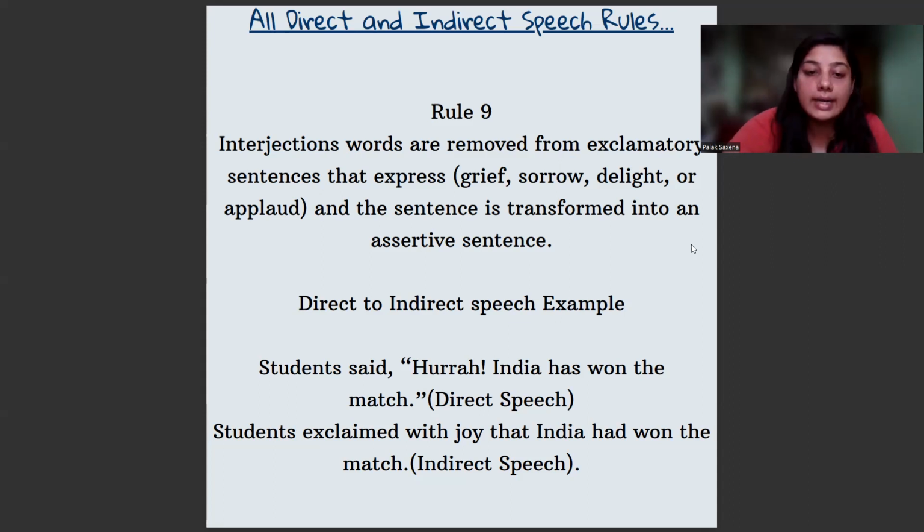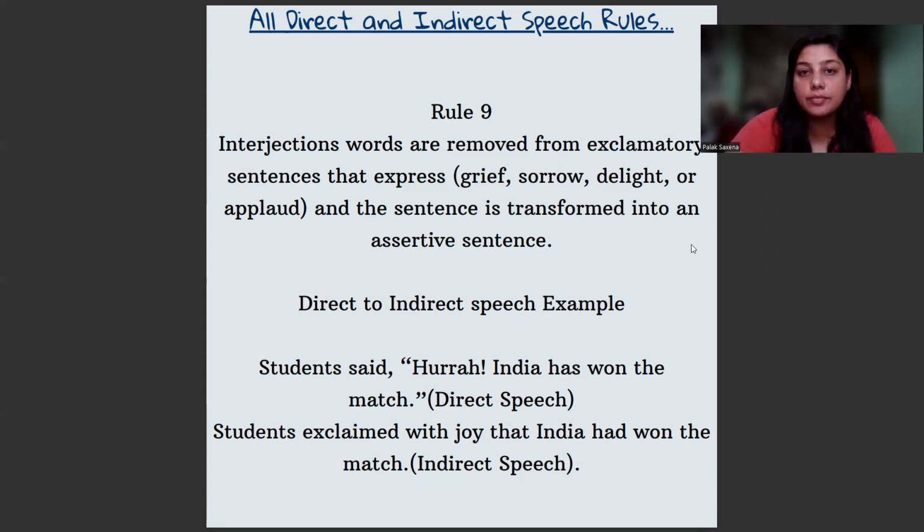Now, according to this rule, whenever you see an exclamatory sentence, you try to change the reporting verb accordingly. For example, you can write it like this: students exclaimed with joy that India had won the match. Now, one thing more you have to understand here. One change which we have made is converting has into had. And why has it happened? Because this reporting verb said is in past.